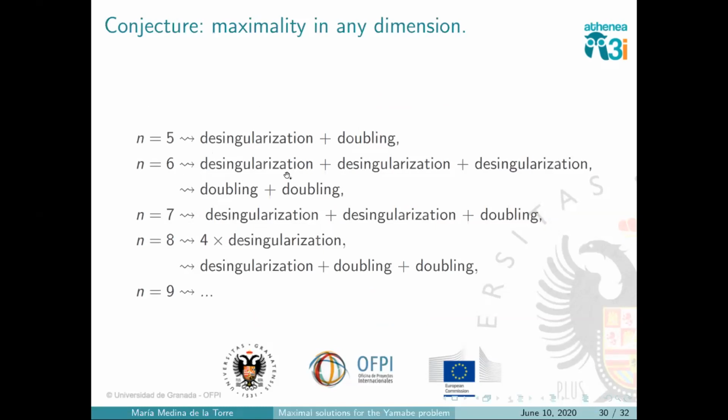In dimension 6, we can have 3 times the desingularization, or twice the doubling construction, and the same for dimension 7, 8, 9, etc. If one can do this, which is something that I don't recommend, because the computations are a nightmare, I guess that probably this gives a maximal solution in any dimension.